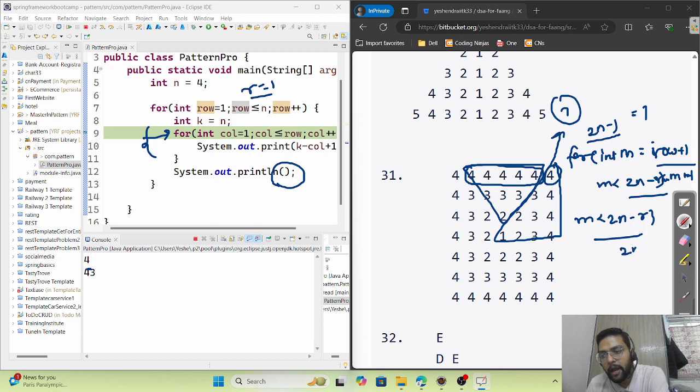If I put less than 2n minus 1, it should print up till here, but in the next row it would also print till here, because it is also considered in 2n minus 1. We don't want that, we only want these 3s. So that is why we subtract r. What is r? 2. So 2 into n is 8, minus 2 is 6, less than 6. So it is 7, it is 6, so less than 6.